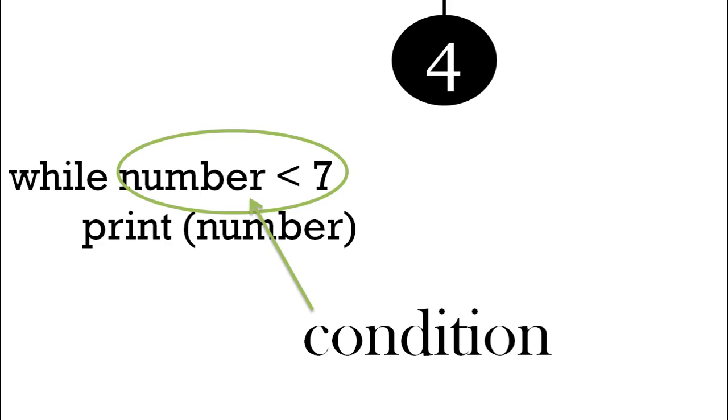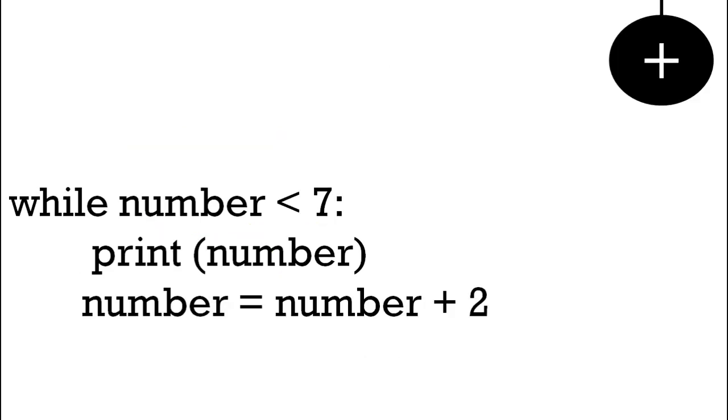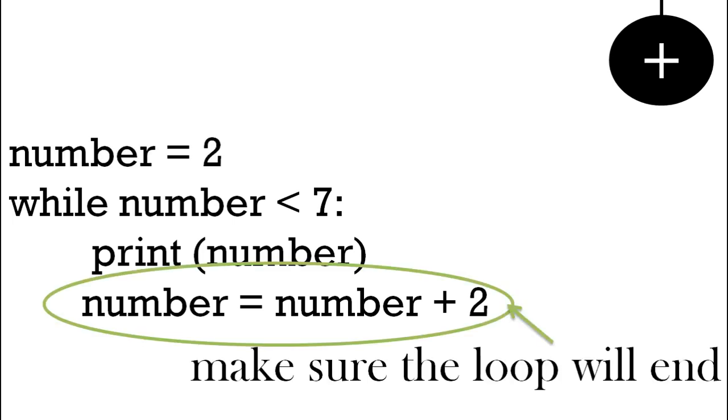And the colon again. Now remember the important part, we have to come out of the loop sometime. So here we add the number 2 to the number to make sure that it's going to break the condition. The condition is going to be false at some time. So the variable set at 2 is the finish of the code. So that's our code in full for the while loop.